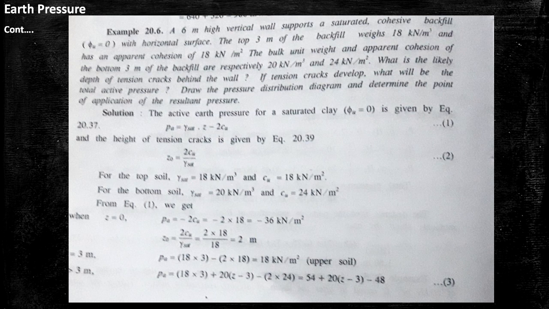When Z greater than 3, the formula of Pa is 18 into 3 plus 20 into Z minus 3 minus 2 into 24. 2 means Z0, the value of Z0 is 2. So 2 into 24 equal to 54 plus 20 into Z minus 3 minus 48.